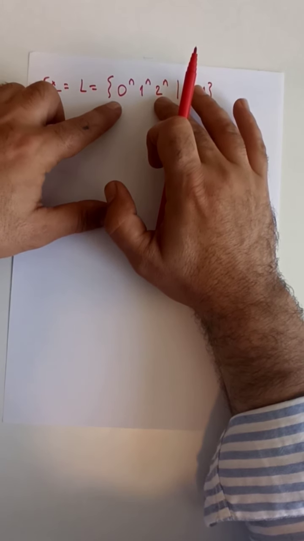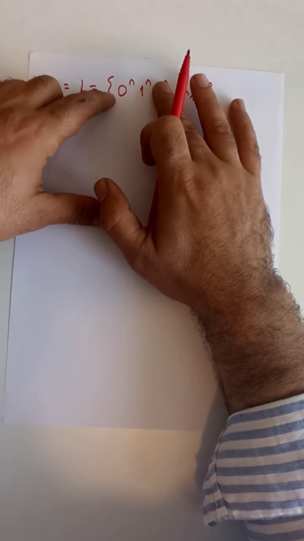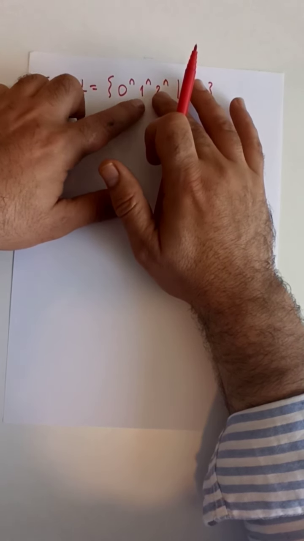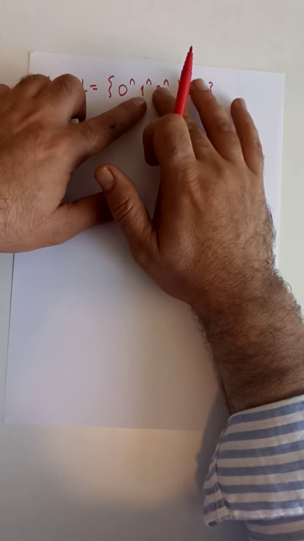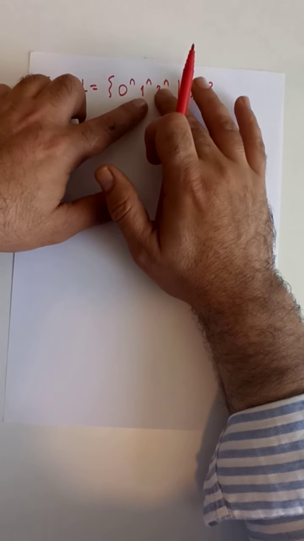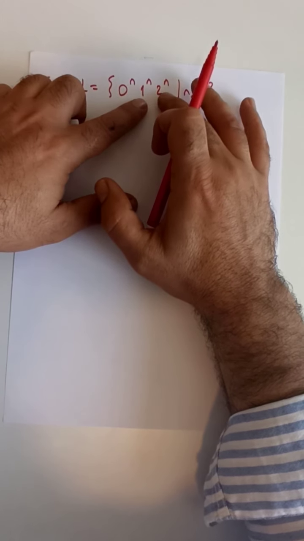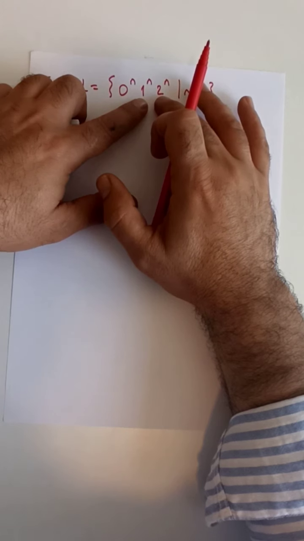Because let's try to do something similar to what we had done assuming 2's didn't exist. We would normally push all the zeros into our stack, and then in the second part we would pop all the zeros that we had pushed earlier, corresponding to every symbol one that we see in the input string. But then once we finish processing the ones, the stack will be empty, and we will have no way of checking whether we have exactly n 2's at the end of the string, because now we have lost the information that we had stored earlier in our stack.